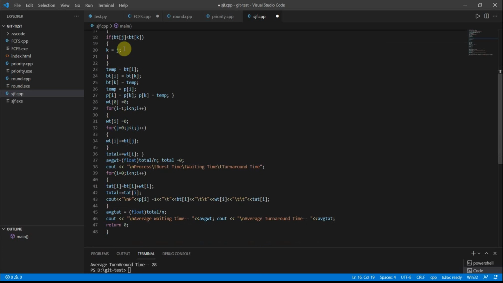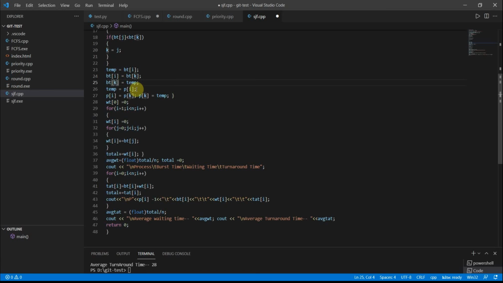And in the same way, if we come here, temp equal to bt of i. bt of i is initialized into this, and bt of j is empty. bt of k is initialized into i, and temp is now stored with the bt of i. This temp is stored in bt of k.